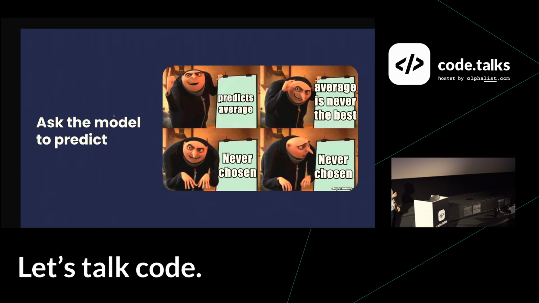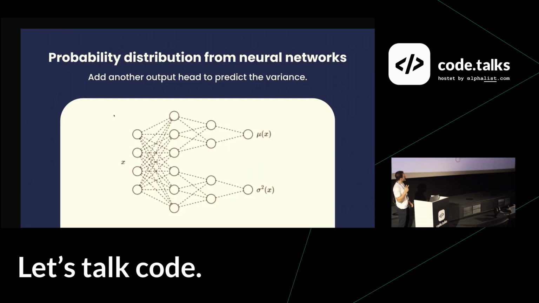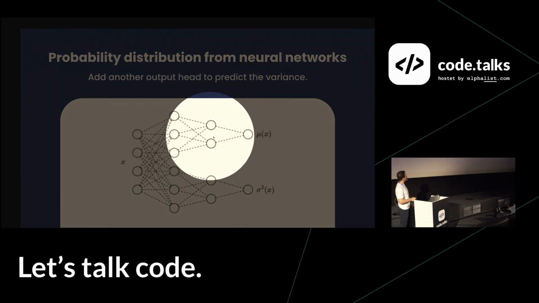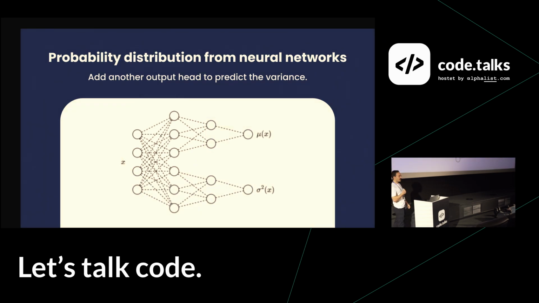So one solution is, instead of just predicting the average as we usually do, so if you see the top part here, this is the network that we previously had, we can add another head to the model. And this new head, instead of predicting the average, is going to predict the variance. This one is going to give us how sure the model is in its own prediction.